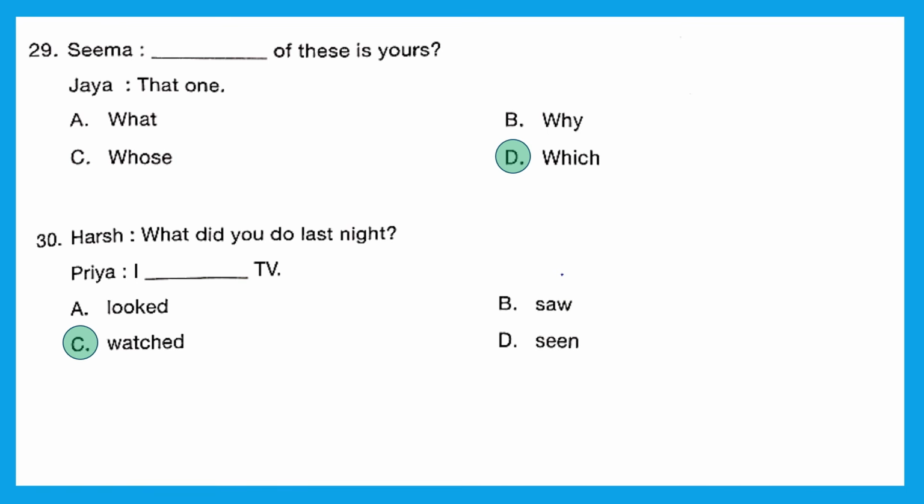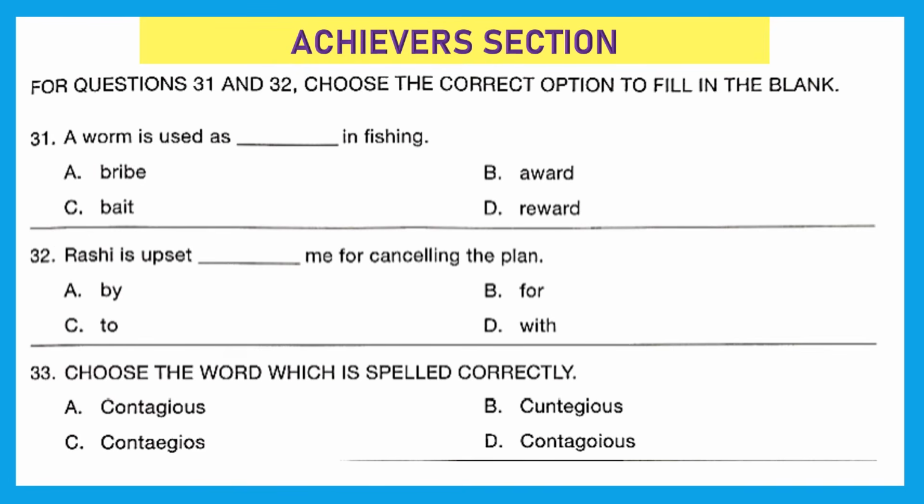I watched TV. Moving to the last section, that is Achievers section, and it holds double marks for each question. So be very wise while attending it. For questions 31 and 32, choose the correct option to fill in the blank. Question 31. A worm is used as dash in fishing. Bribe, award, bait or reward.